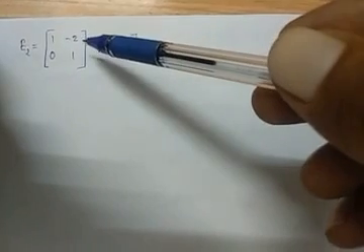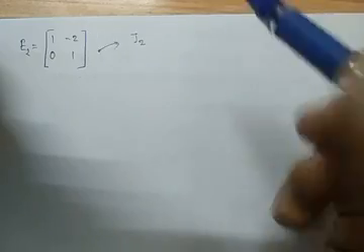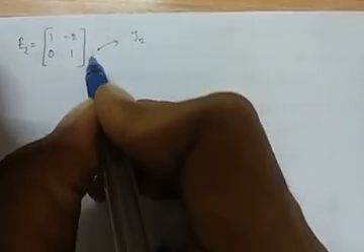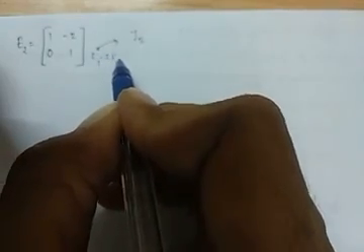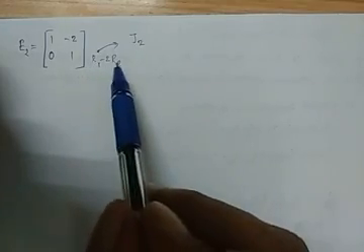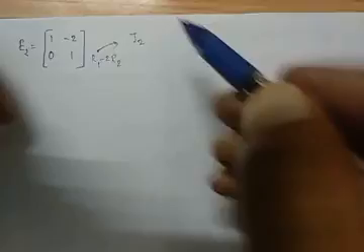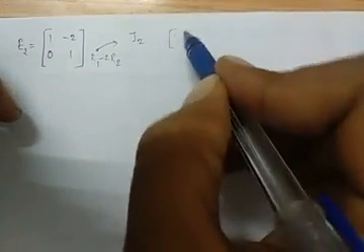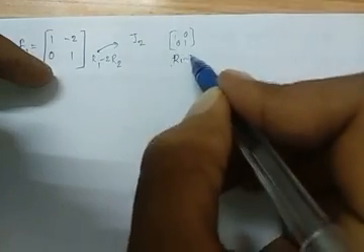There is only a change in the A12 position. So here the row operation will be R1 minus twice R2. If we apply the operation R1 minus 2 R2 on I2, we get 1 -2, 0 1. Here 1 0 0 1 is our I2 matrix. So apply R1 minus 2 R2.